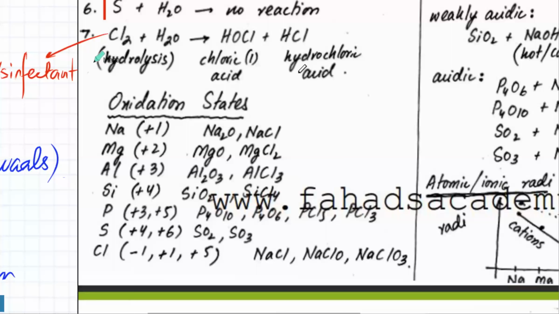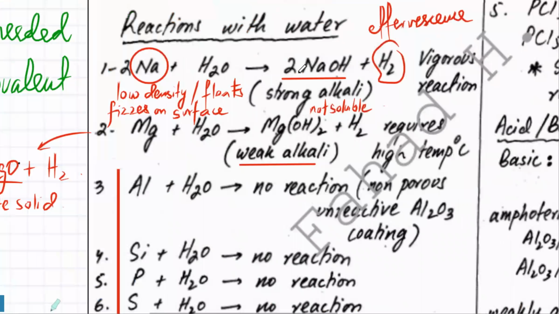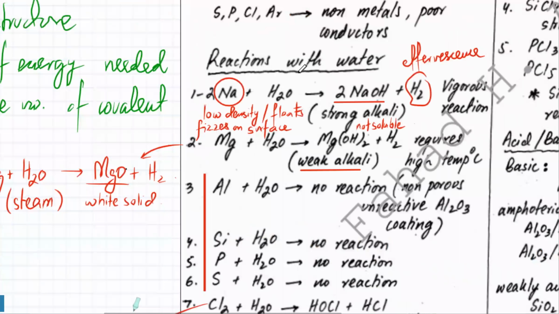Sir, above you said that it will be a weak alkali, right? So will it be a weak base as well? No, not a weak base. It's just that the pH of the water, it's not going to change the pH of water much. Oh, okay, so it's going to be a weak alkali. The pH would be around, you can say 8, whereas NaOH's pH would be very close to 14. It's going to be very strong, like it's going to mix with water. Okay? So when we use the term alkali, what we mean is how much is it going to mix with water, and how many OH ions will it produce when you mix it with water.